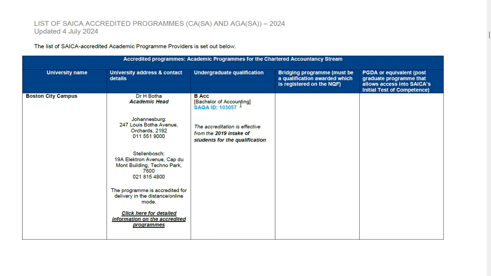It might happen that when you go to Boston City campus, they tell you that the university is now full on this specific course. Please do not take any alternative degree that is available, because it will delay you towards your success of becoming a qualified chartered accountant. Make sure that you take exactly the degree that is shown on screen.